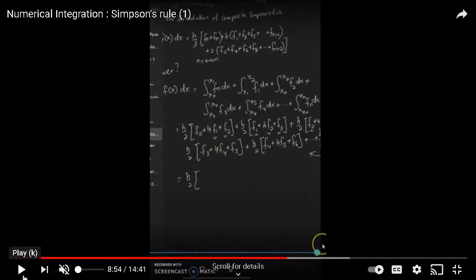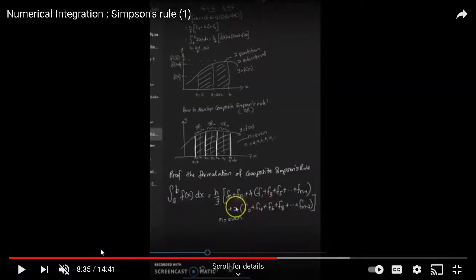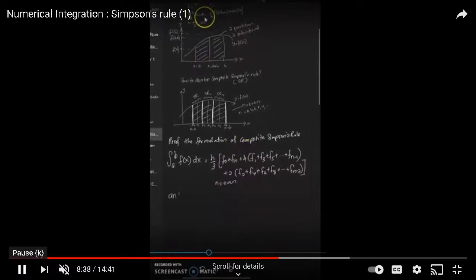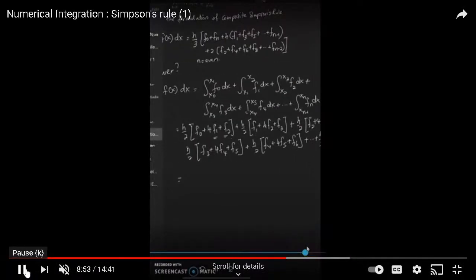So you can see here I am creating the composite Simpson's rule using one part, another part, and it should be a 3-point rule. The n should be even, and then you can find h. h is b minus a divided by n, so you can fix the value of n. In my case, how many n am I using? n should be even.